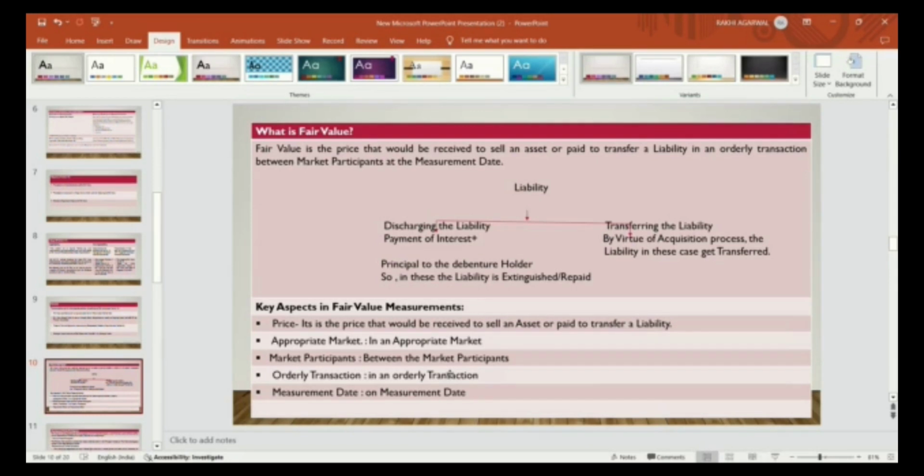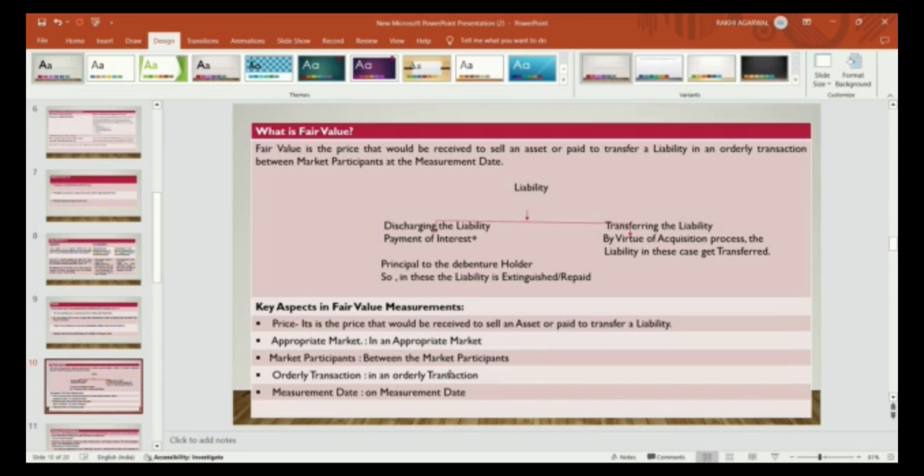Liability is in two forms. Firstly, you are discharging the liability, meaning you are discharging your responsibility by paying, for example, the principal. If a debenture holder is there, he pays the principal to the debenture holder. So in this case, the liability gets extinguished. He pays the debenture holder the principal plus interest. So he is discharging his liability, meaning he is paying his liability and his liability gets extinguished or repaid.